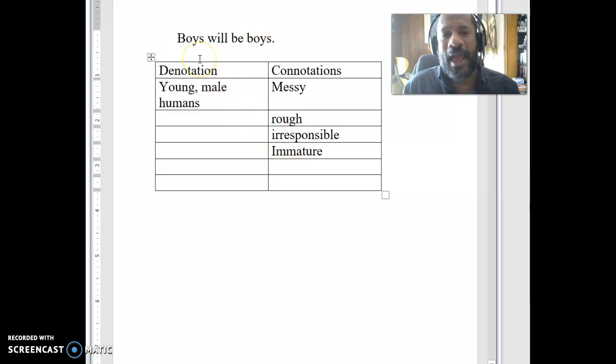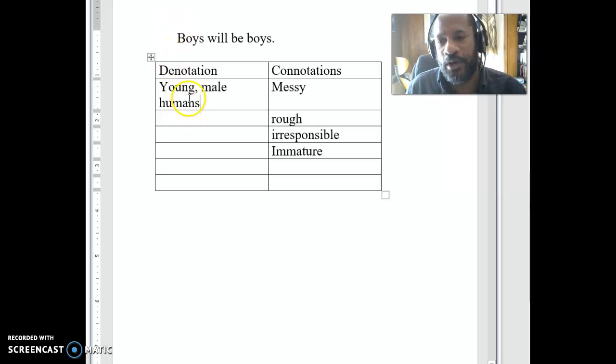And so what happens is this sentence, we said it doesn't make sense on one level because, of course, boys will be boys. But on another level, it makes perfect sense because what you're saying is young male humans, the denotation of the word, will behave like the connotations of the word. So what makes this sentence make sense is the fact that it uses both the denotations and the connotations.